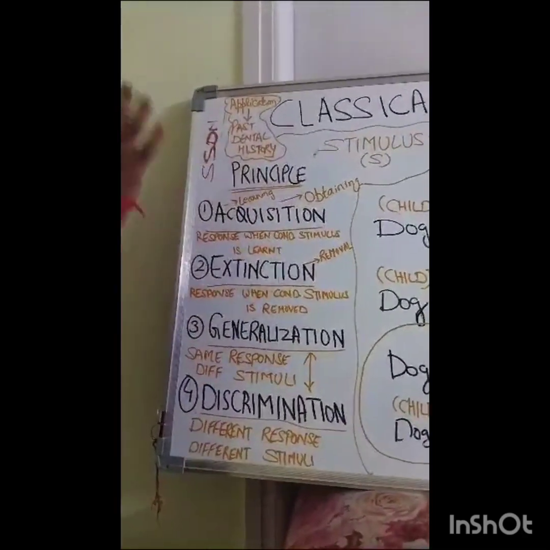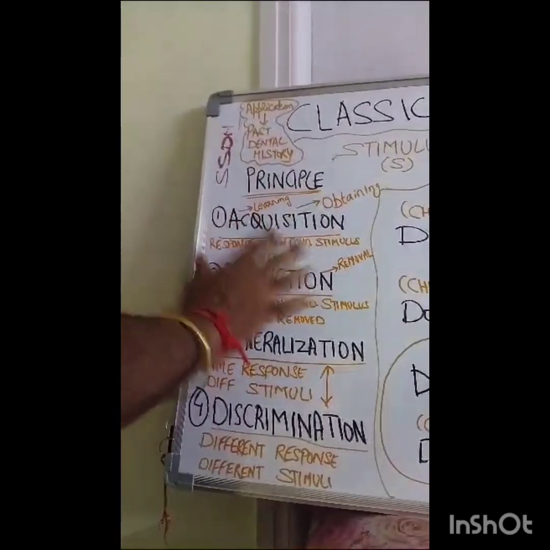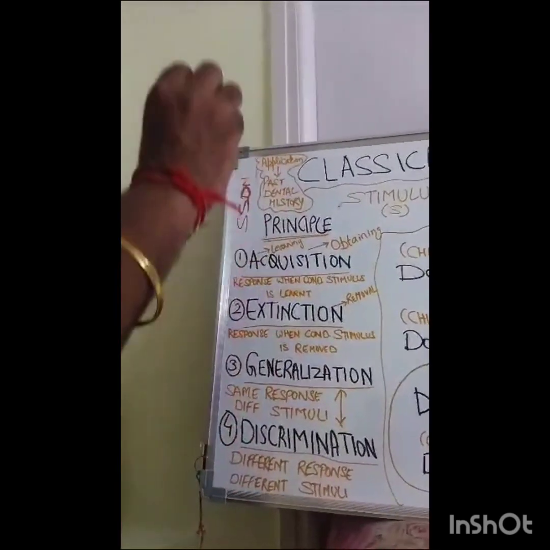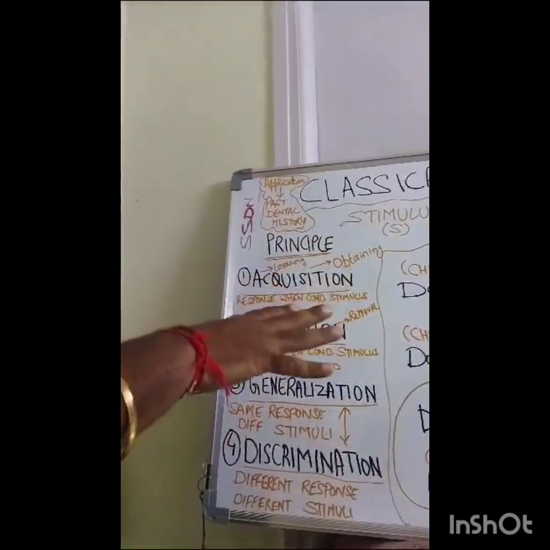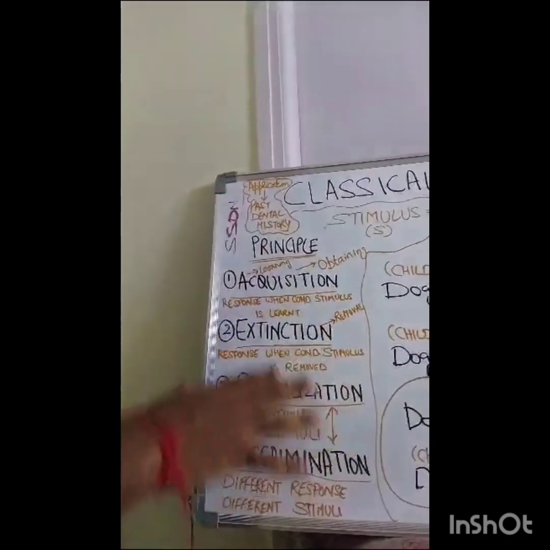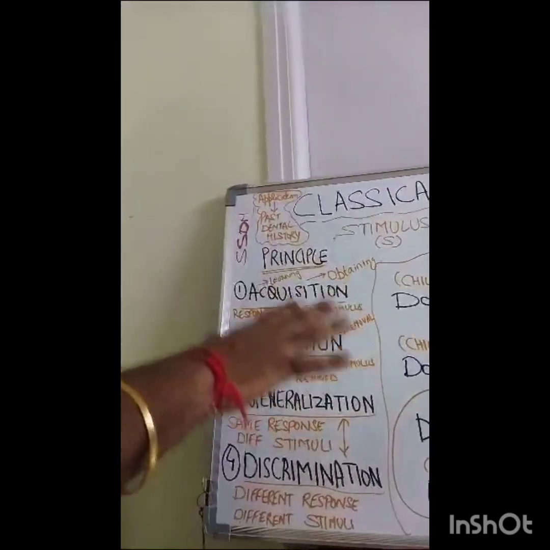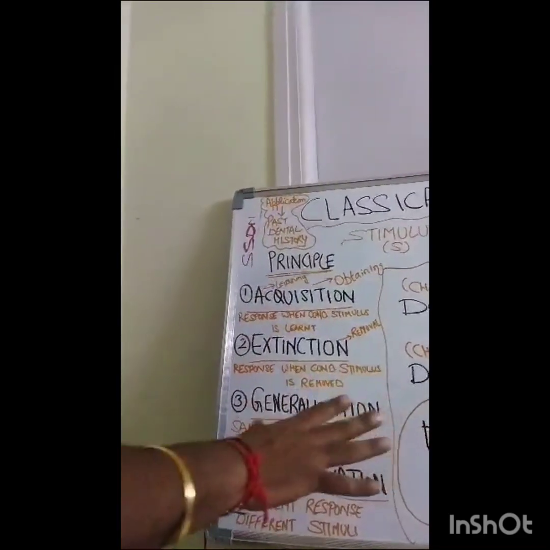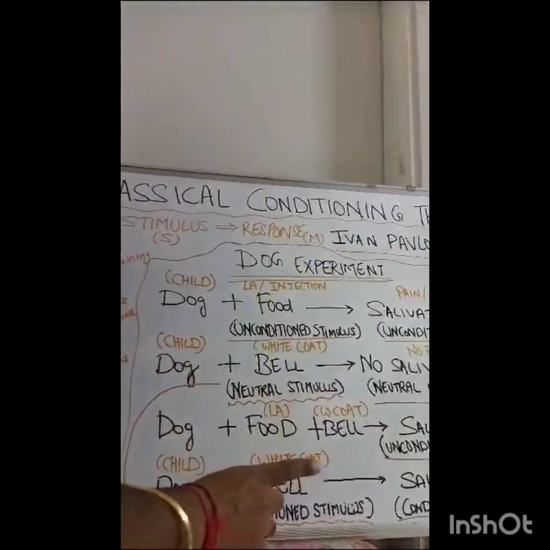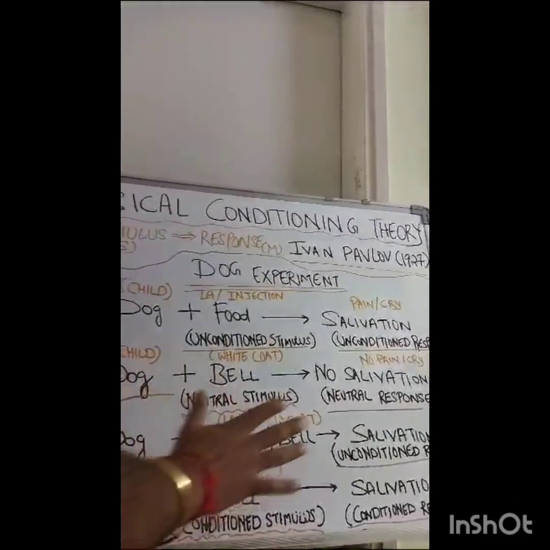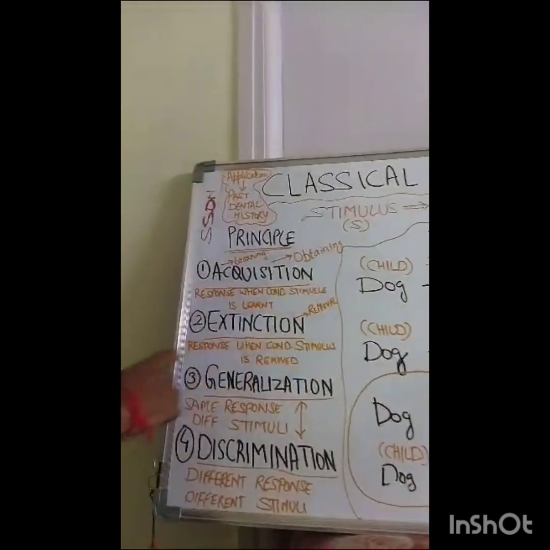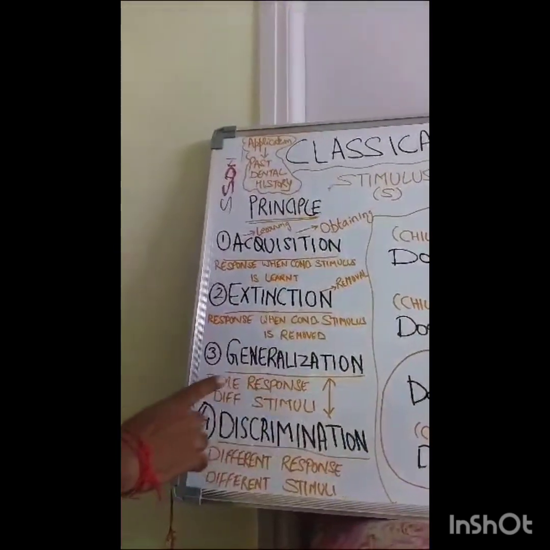So we have learned about acquisition, and we have learned about extinction. Now the third principle is generalization. Generalization means when a specific thing or a specific place is generalized or universally applied. For example, if I say that the dogs of Ahmedabad love berries, and I generalize this, I'll say the dogs of the whole world love berries. So this is generalization. If you look at the dog experiment or the child experiment, the child understood that every doctor in a white coat is going to cause him pain or give him an injection. This is generalization.